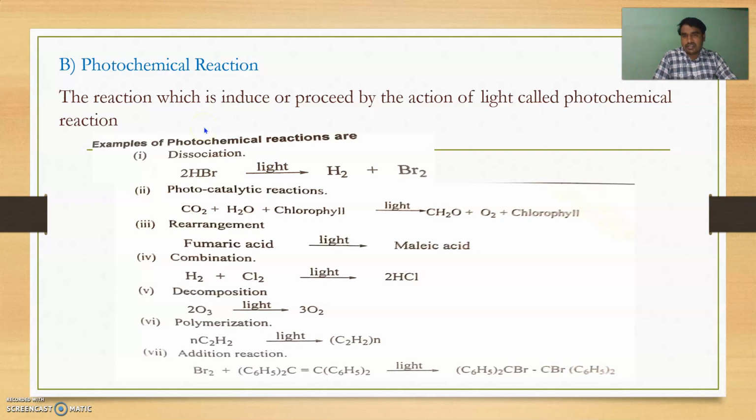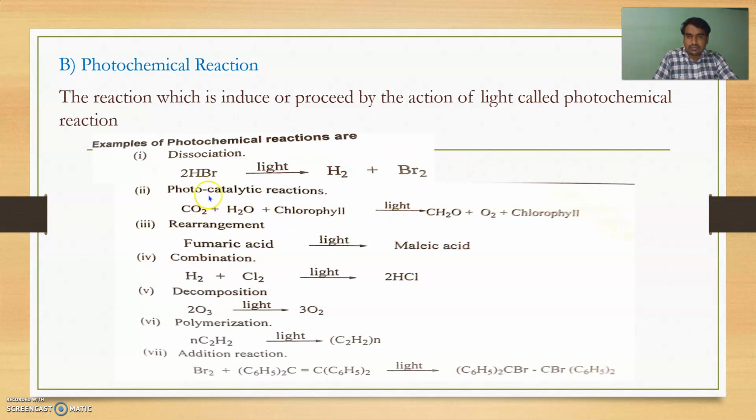So a photochemical reaction is nothing but a reaction which is induced or proceeds by the absorption of light, called a photochemical reaction. Here are some examples of photochemical reactions. First, dissociation of HBr: 2 HBr in the presence of light gives hydrogen plus bromine.